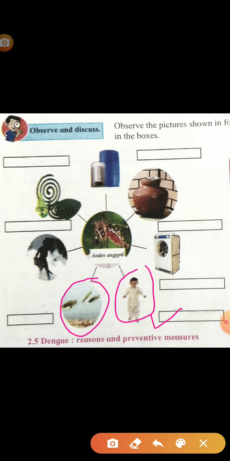Now see the next picture, here fishes are there in the tank or in the water bodies. If there is a water tank or big water bodies, a container or tank, we have to keep guppies, a type of fish. Those guppies can control the larva stage of the mosquitoes. The eggs cannot grow there. So we can use guppies, fishes.